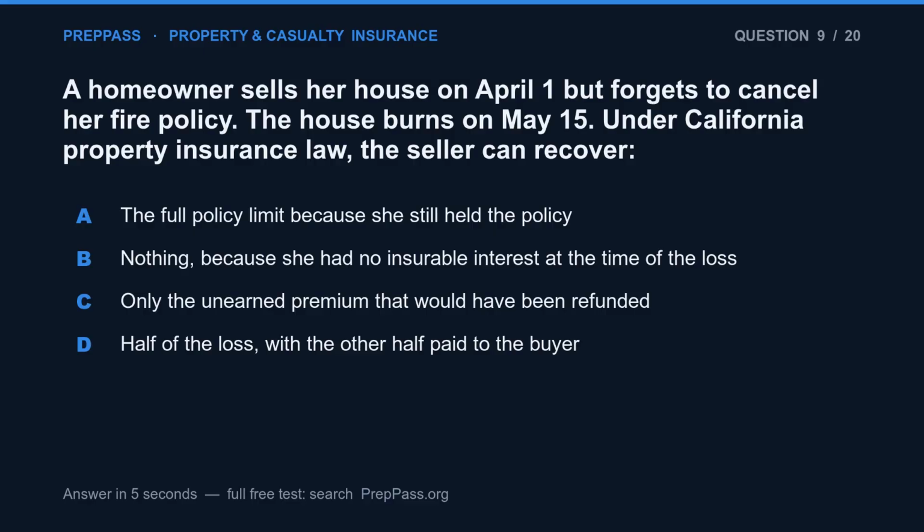Question 9. A homeowner sells her house on April 1st but forgets to cancel her fire policy. The house burns on May 15th. Under California property insurance law, the seller can recover: A. The full policy limit because she still held the policy. B. Nothing, because she had no insurable interest at the time of the loss. C. Only the unearned premium that would have been refunded. D. Half of the loss, with the other half paid to the buyer.